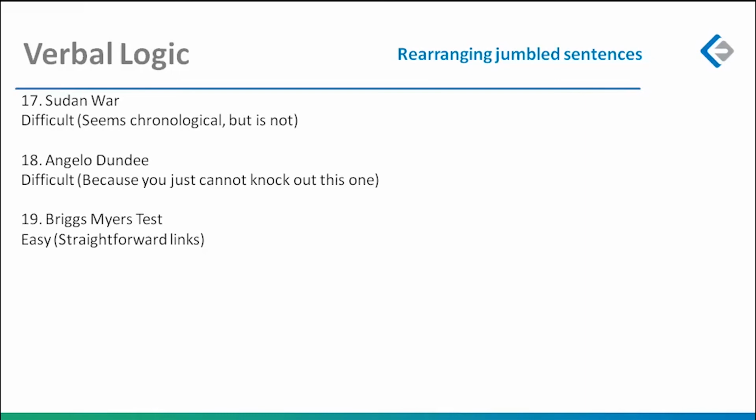Briggs-Myers test, I think pretty much straightforward. Now, this is one more EUM where if you see the pattern, the toughest of the questions come up early and the easiest of the questions are placed later in that particular section, which is again a reminder that you should have strong selection skills. That's what I'm trying to do with the marathon. That's what we will do with your verbal advance also. We will teach you selection skills.